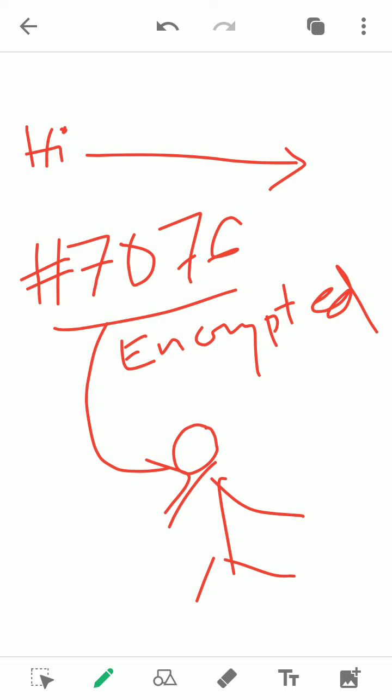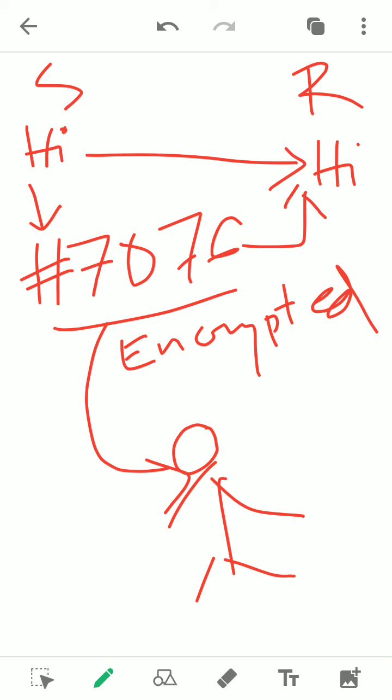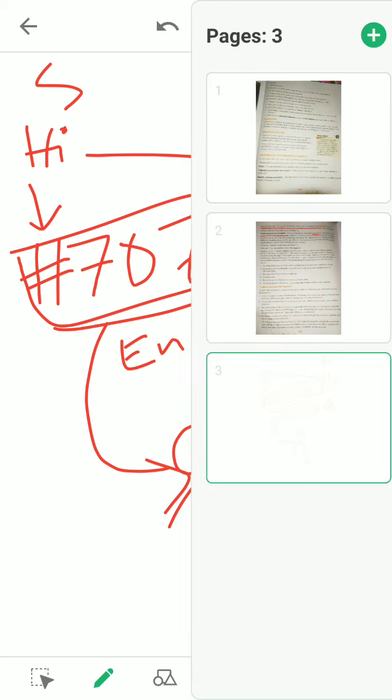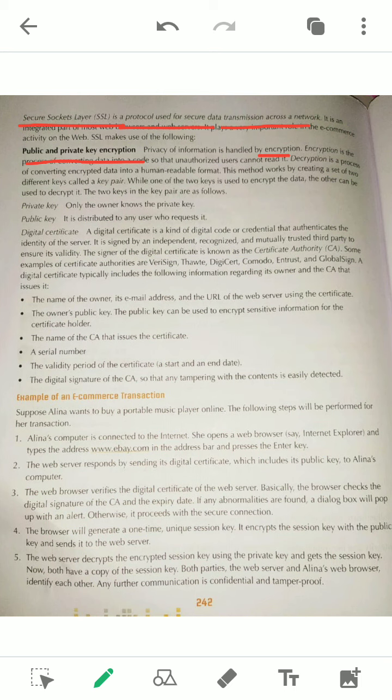It can be decrypted only by the receiver, and he will get the exact message. So first it will be encrypted, and again it will be decrypted to the original message. In between, if someone gets this message, he will not understand it. So this process is called encryption, which is a human-unreadable format, and when we get back the original format, this is called the decrypted message. Okay, so here the definition of encryption and decryption is given.